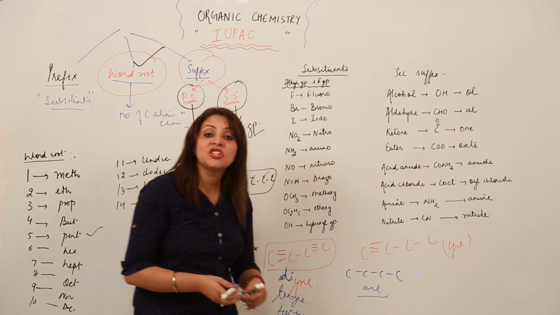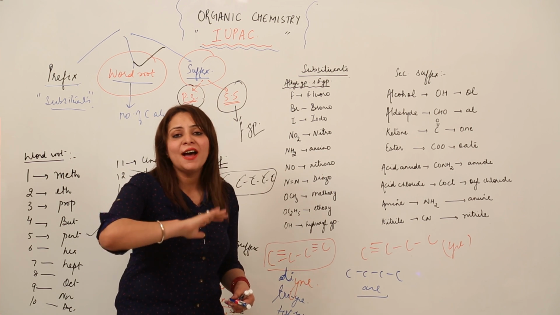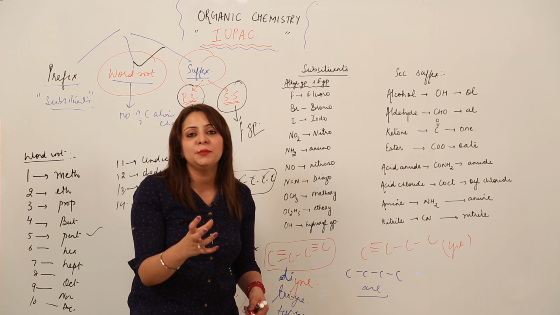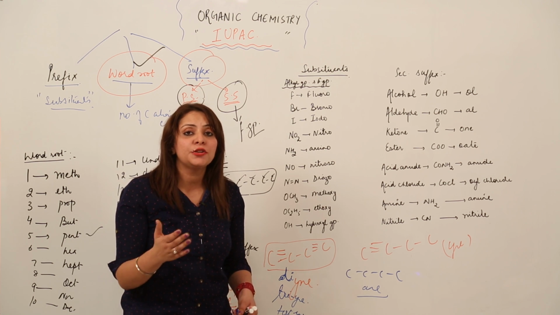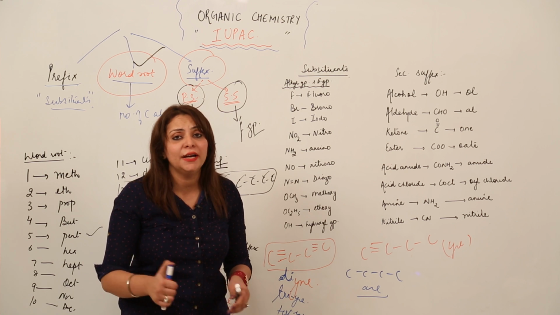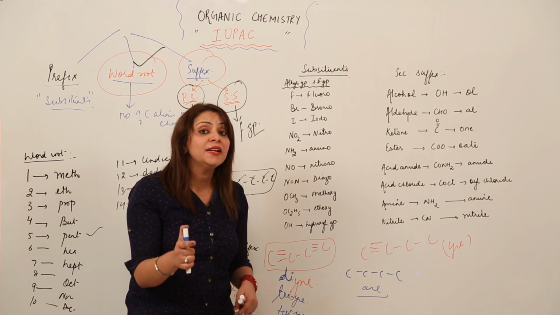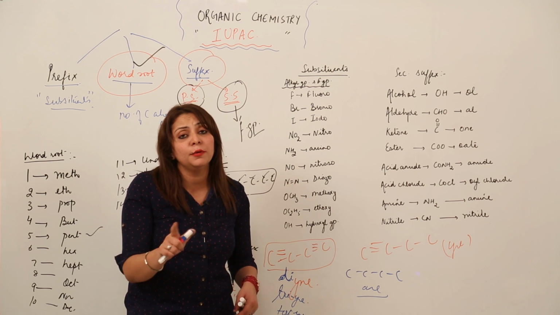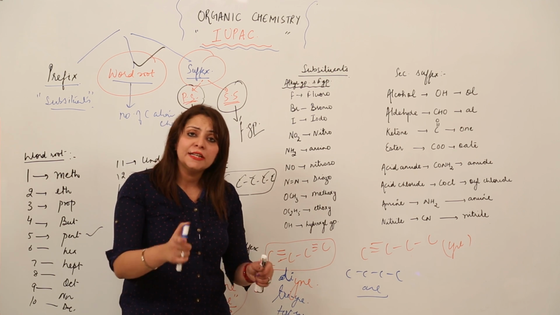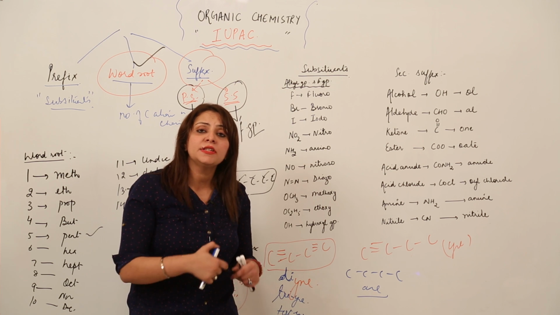You won't be writing tetrane, right? Because we don't have to specify, because the minimum bond present between the atoms is a single bond. But after that, if something else is present like double or triple, then you have to specify that it is di, tri or something like that. In the case of alkanes, you don't need to mention di, tri, or indicate the number of single bonds, right? So that is only with what primary suffix we are going to use.